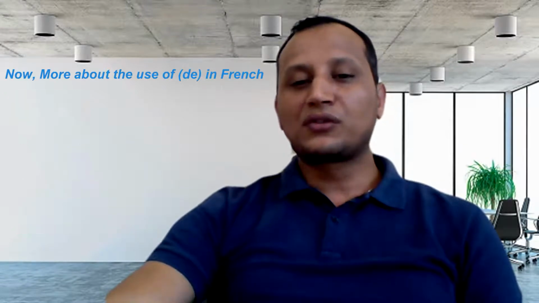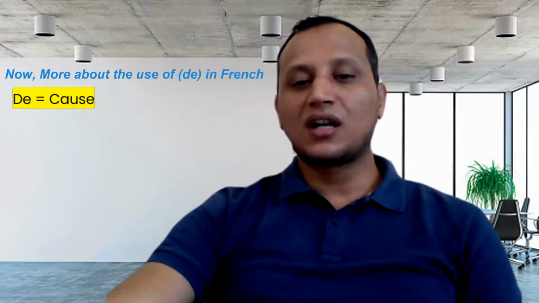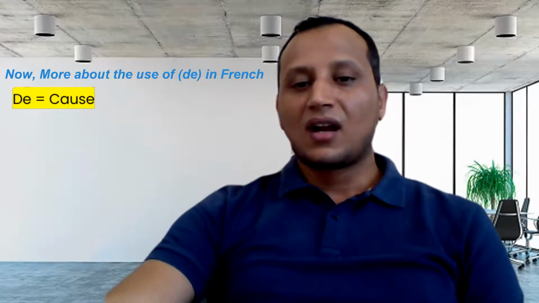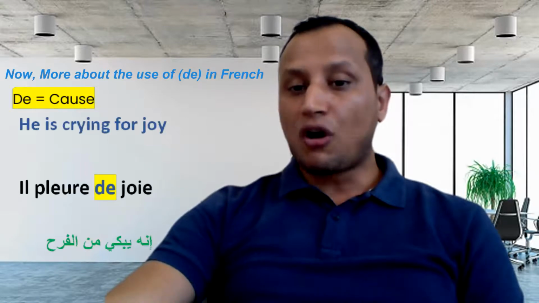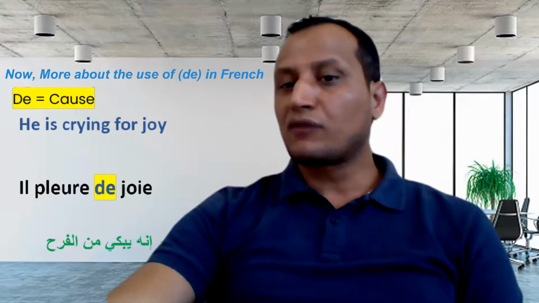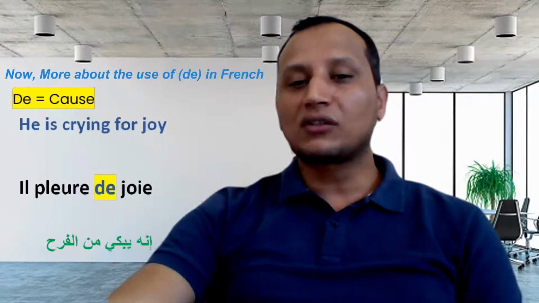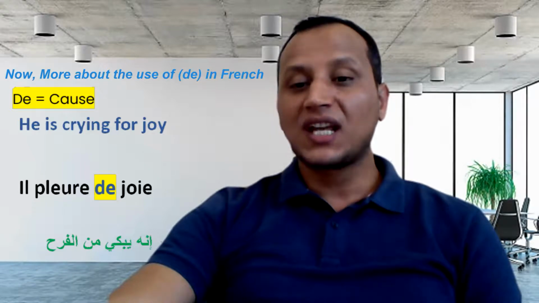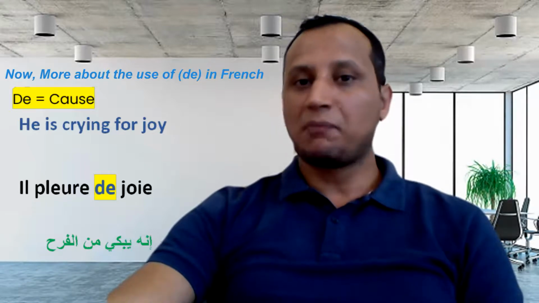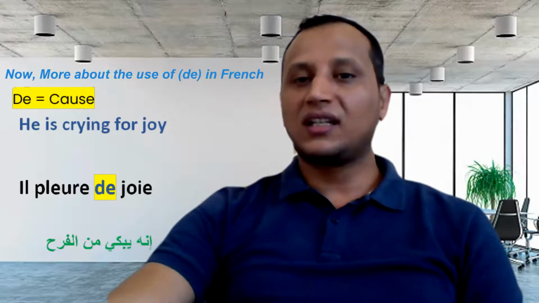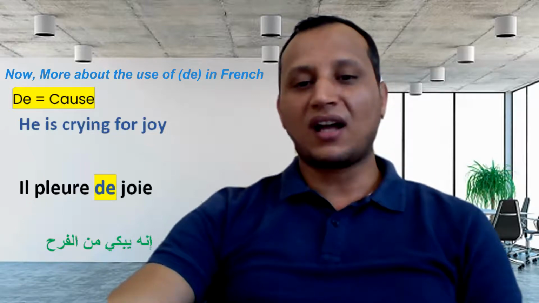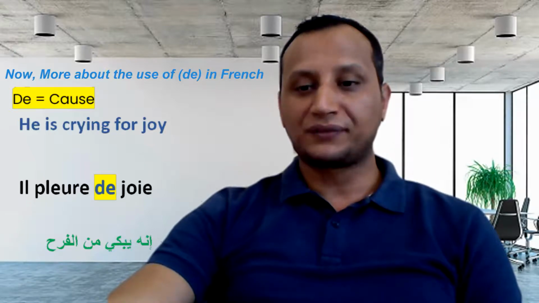Let's take another use of de. De here means cause as well. He is crying for joy. He's crying for what? Because of joy. Il pleure de joie. For is translated as de in French. إنه يبكي من الفرح. Il pleure de joie.